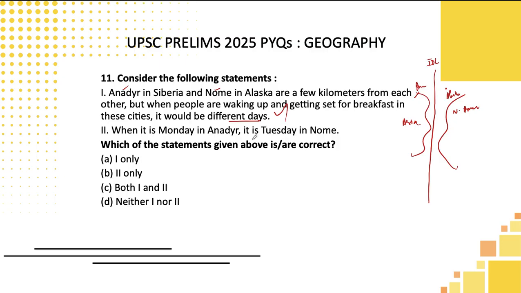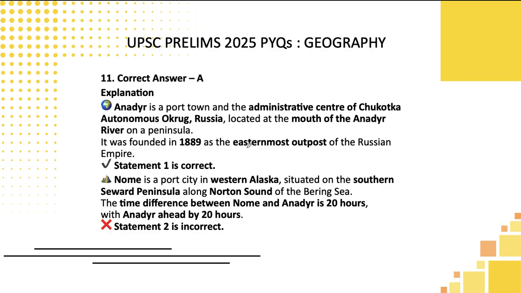When it is Monday in Anadyr, where is Anadyr? In Siberia, that is in Russia. If it is Monday here, then what will be the day in Alaska? It will be lagging one day. It will be Sunday here. They are saying Tuesday. It is logically incorrect. So only one statement is correct here, students. And this concept is explained in your basic 6th standard, 7th standard, 8th standard NCERT. International dateline concept. Go and revise that. You can easily answer this question, students.